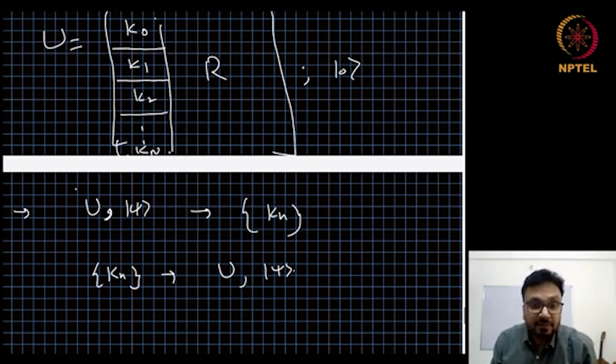Let me repeat. What we have shown is that for a given unitary acting on ancilla and system and the initial state of ancilla, this corresponds to a completely positive map CP given by the Kraus operators Kn. Conversely, if we are given a set of Kraus operators, we can always find a unitary U acting on system and ancilla and an initial state of the ancilla. So in that way, completely positive maps represent physical processes and physical processes represent completely positive maps. And hence we have established the relation between the completely positive maps and physical processes.